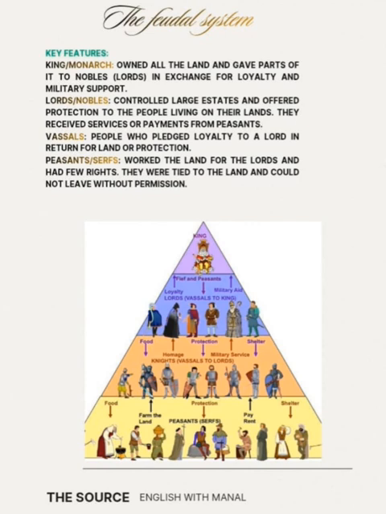So vassals pledged loyalty to a lord in return for land or protection. They searched for protection from lords and nobles, because nobles gave land to knights, and on condition received services and payments, taxation.